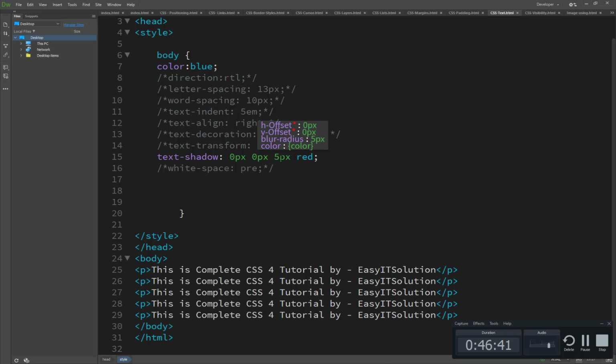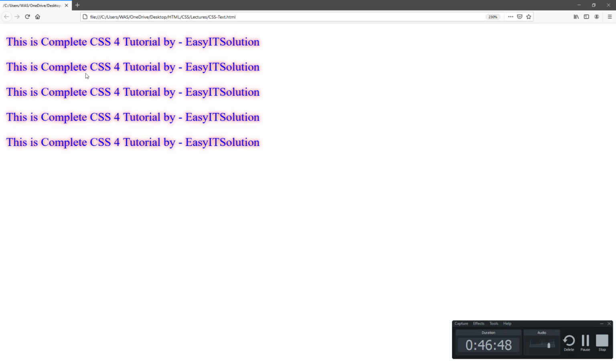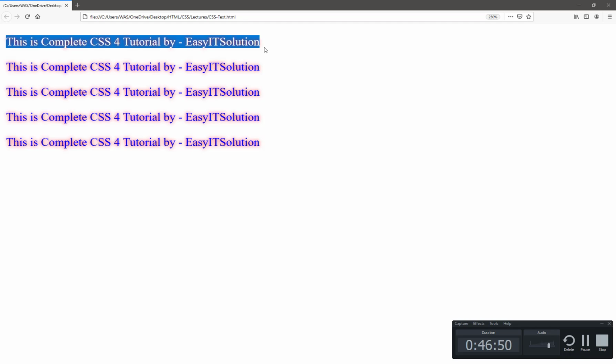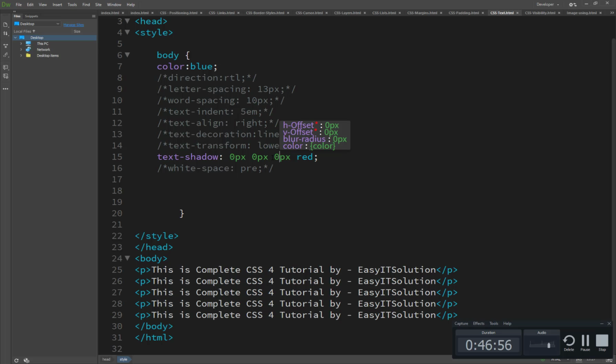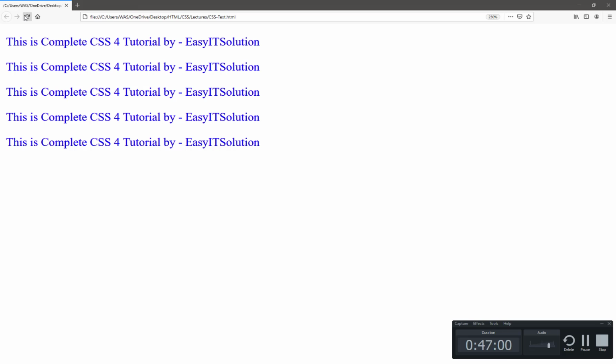And the third one is the blur, and if we make it 0, you will see that the text is not blurred and appears very clearly, and it's not working as a shadow. Because we set 0, we must select 1 pixel, that's why.